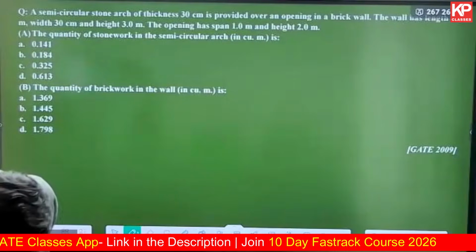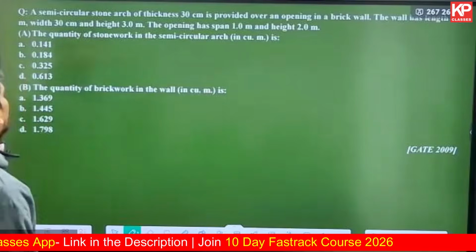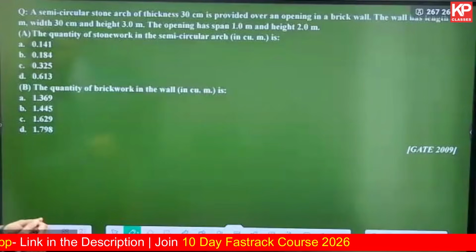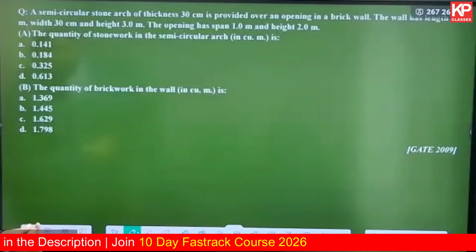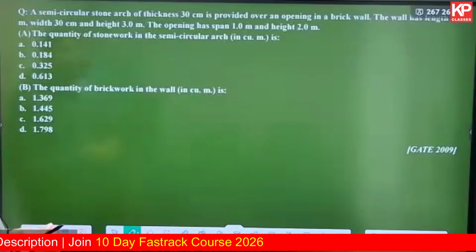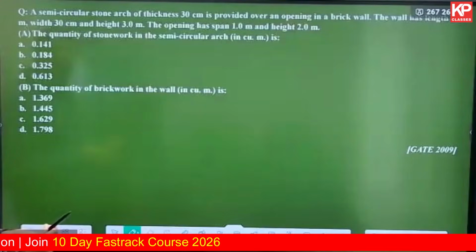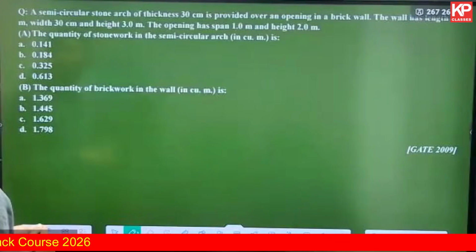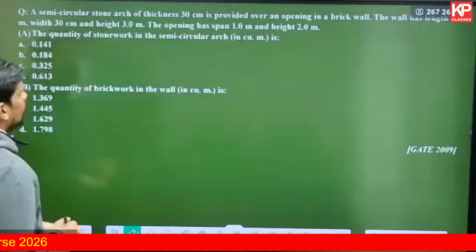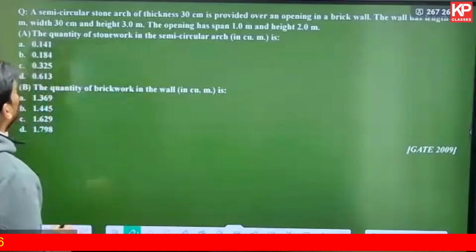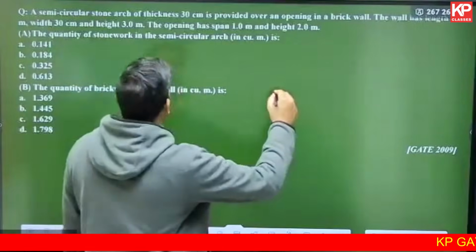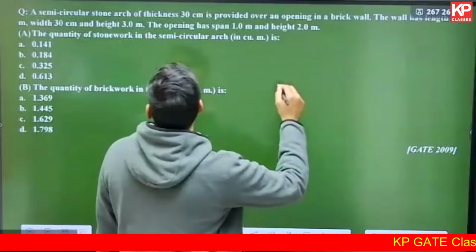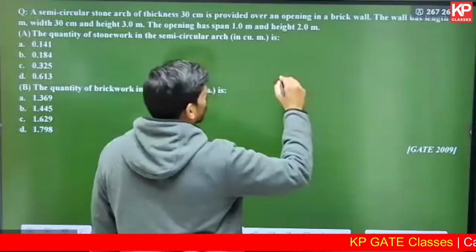The question goes this way. A semicircular stone arch of thickness 30 centimeters is provided over an opening in a brick wall. The wall has a length of 3 meters, width of 30 centimeters and height of 3 meters. The opening has a span of 1 meter and a height of 2 meter. That's the information. So if you see, first there is a wall 3 meter in height and length. The width is 30 centimeters.